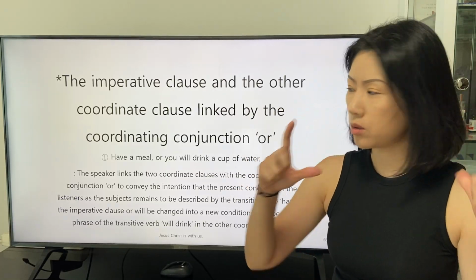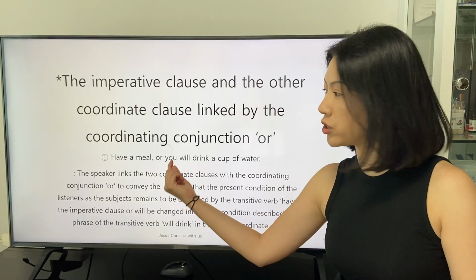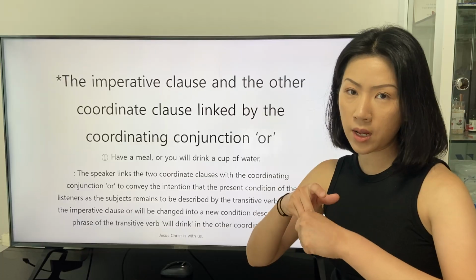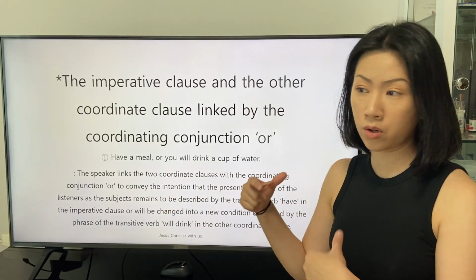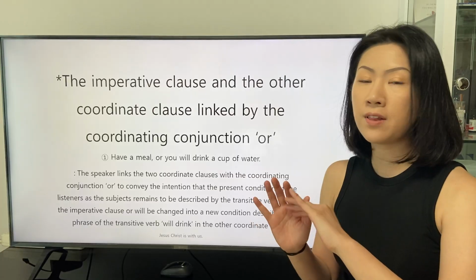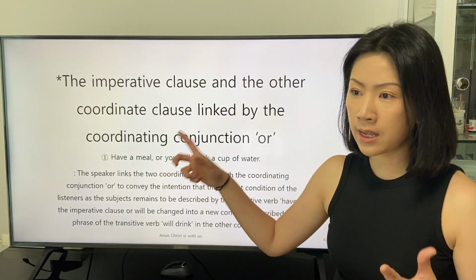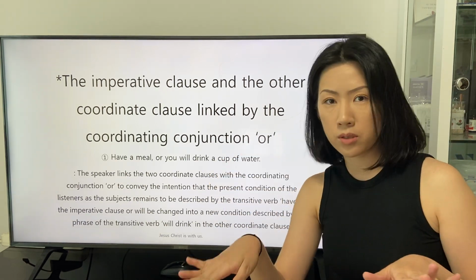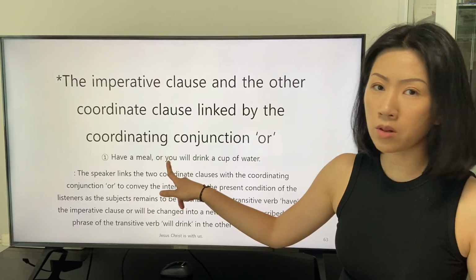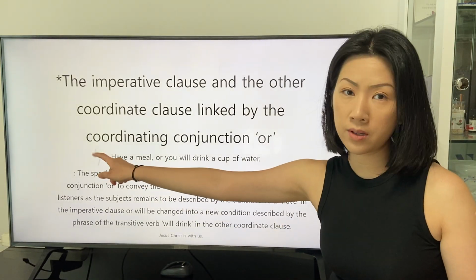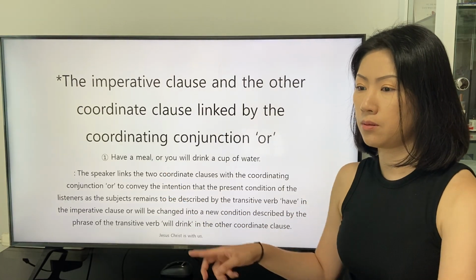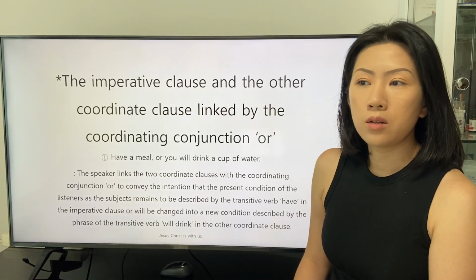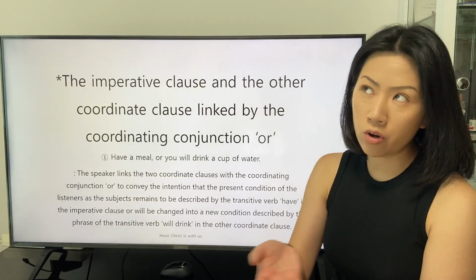The coordinating conjunction or is applied after the comma, so that it can reveal that the imperative clause is fully stated. And the coordinating conjunction or reveals the other option that the listeners, the subject of the imperative clause, can be in, as an alternate way.